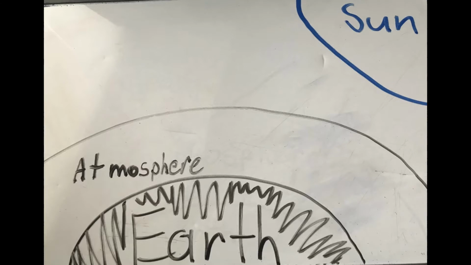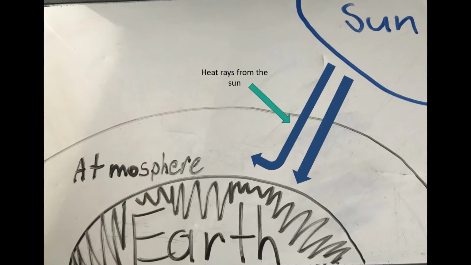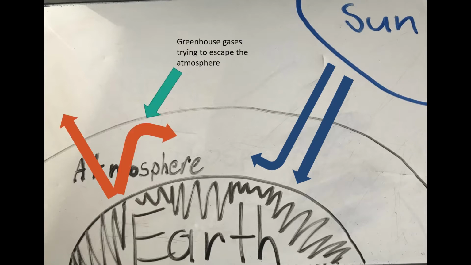Say you have your atmosphere circling outside of your earth. The sun will create heat rays that will stay inside of the atmosphere. And if we have greenhouse gases coming up from the crust of the earth, they go up to the top of the atmosphere, and some of it escapes, but most of it will get trapped inside.